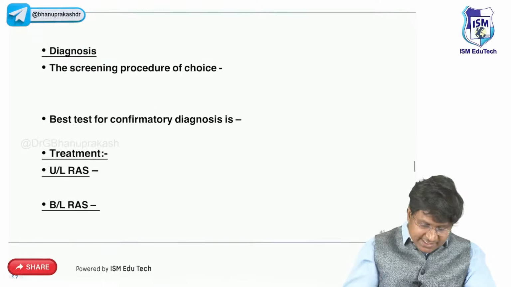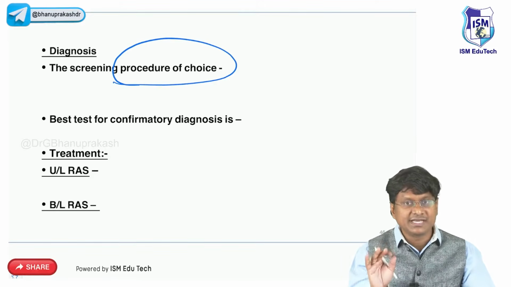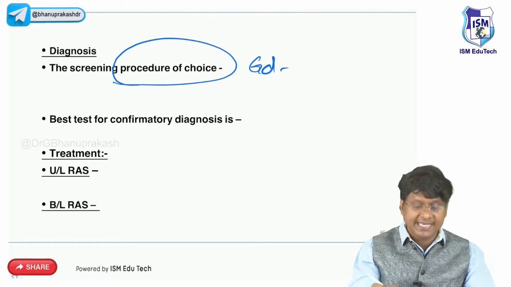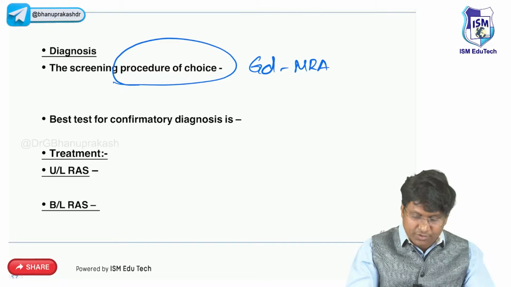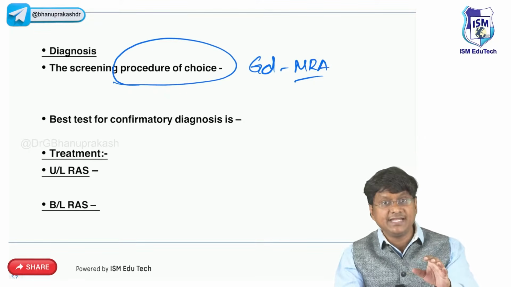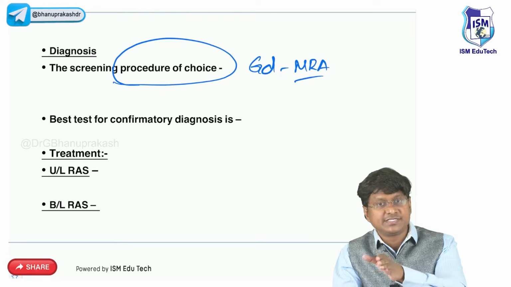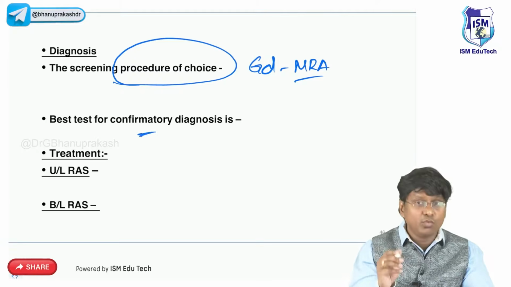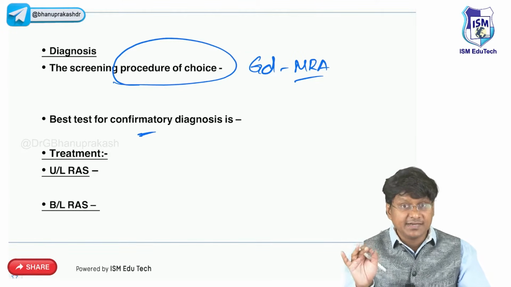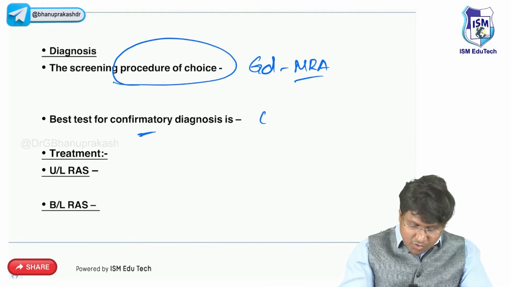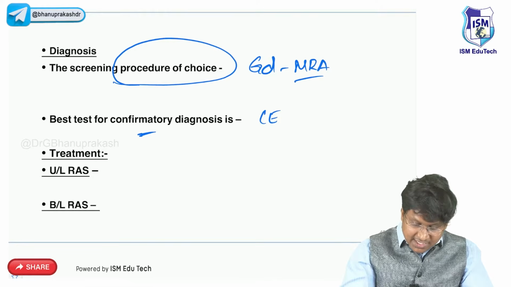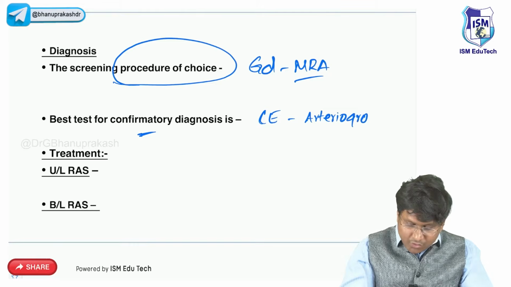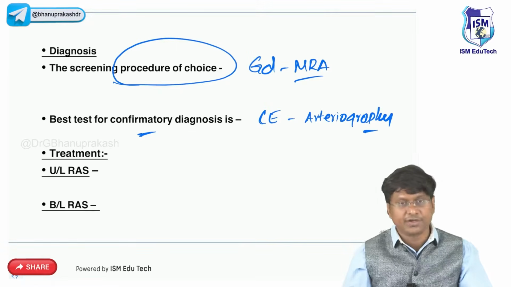Now, what is the screening procedure of choice? The screening procedure of choice is gadolinium enhanced magnetic resonance angiography, right? Gadolinium enhanced three-dimensional magnetic resonance angiography. That is the screening procedure of choice. And what is the confirmatory test? The confirmatory test is contrast enhanced arteriography, right?